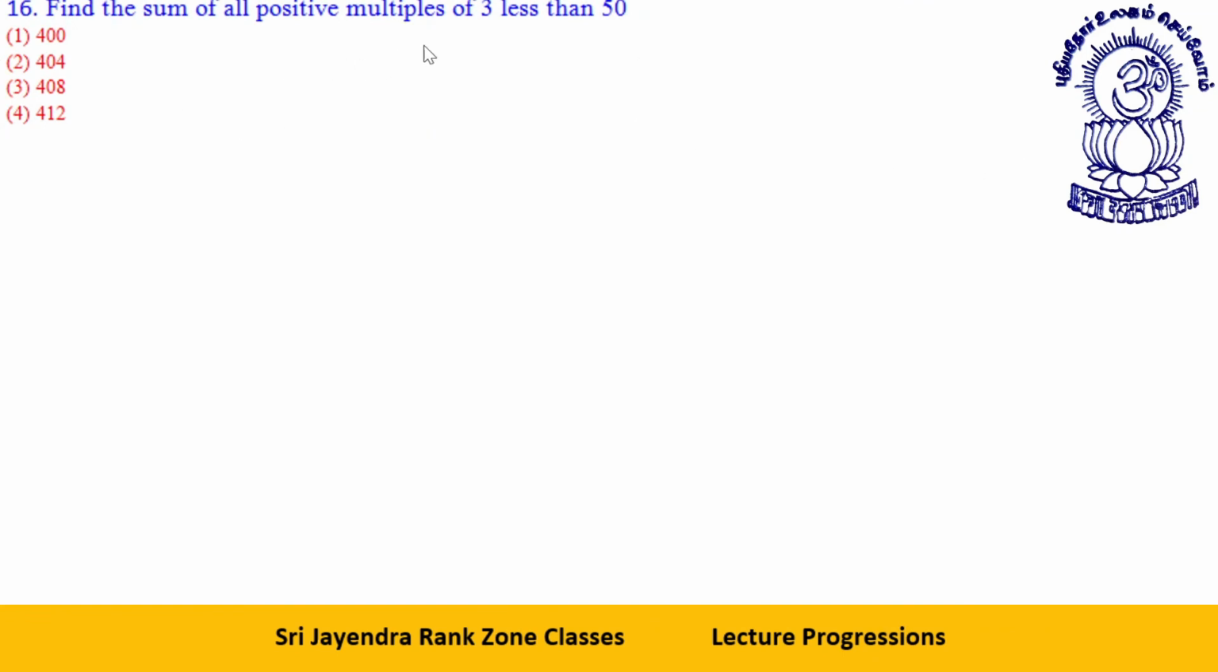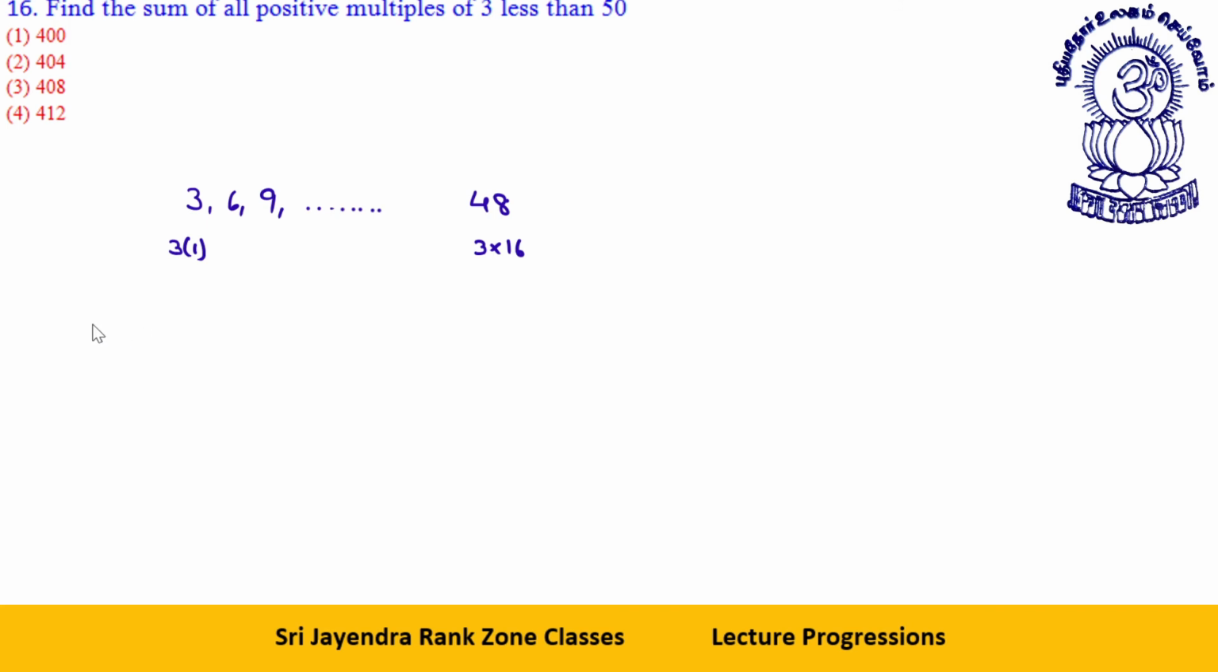Sum of all positive multiples of 3 less than 50. See, all positive multiples of 3 which are less than 50. How will you do it? 3, 6, 9. This way the last term will be 48. This is like 3 into 1. This is like 3 into 16.